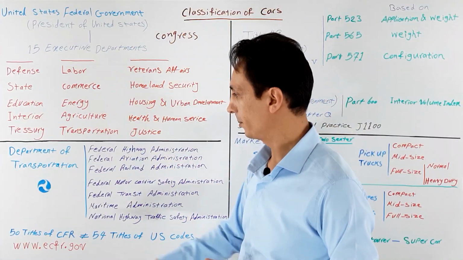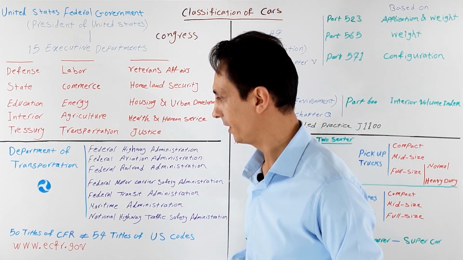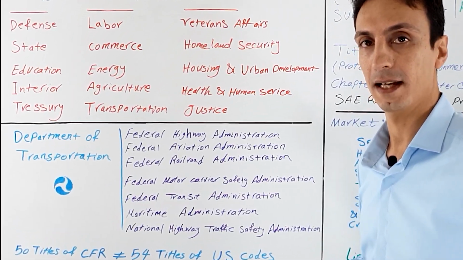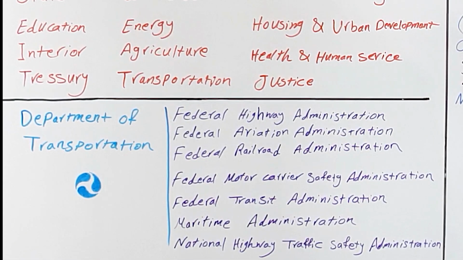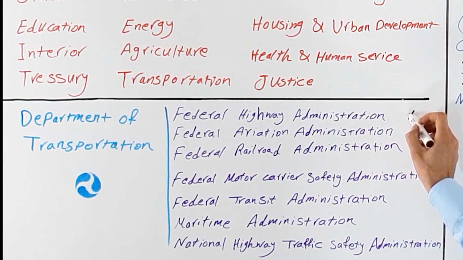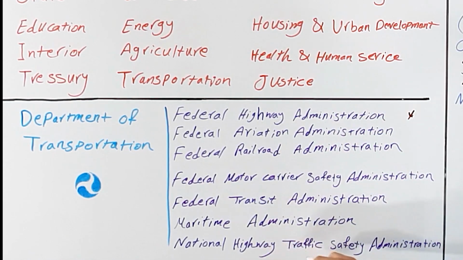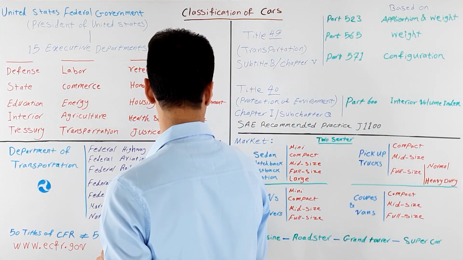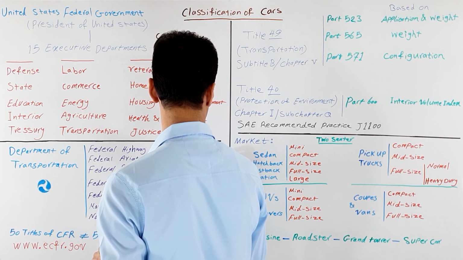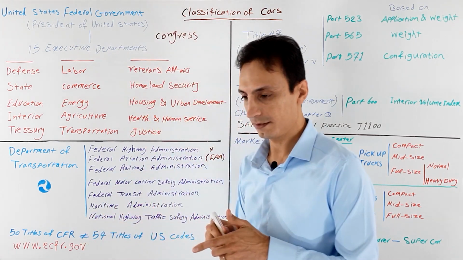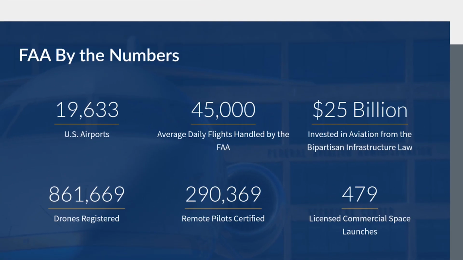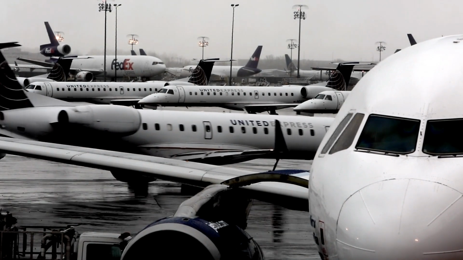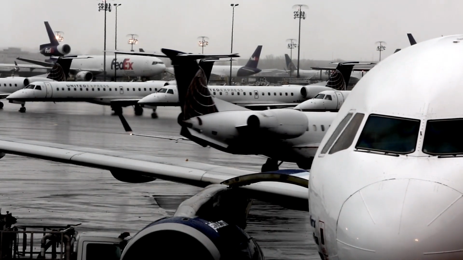Now here I want to talk about the Department of Transportation, which is known by this logo. This department itself is divided into a few child agencies that I have listed here. And I just want to talk about two of them, the Federal Highway Administration and partly the National Highway Traffic Safety Administration. And also I would like to talk about the Federal Aviation Administration, known as FAA. This administration deals with affairs like construction and operation of airports, air traffic management, certification of personnel and aircraft, and many other aviation-related things in the United States.